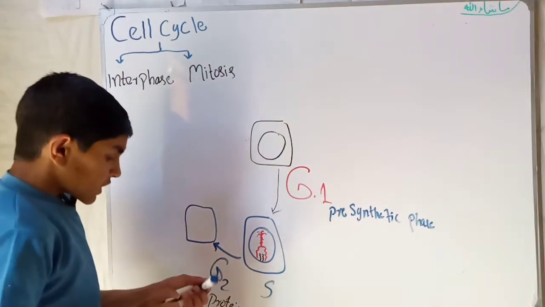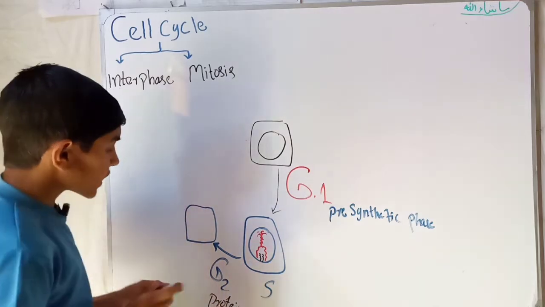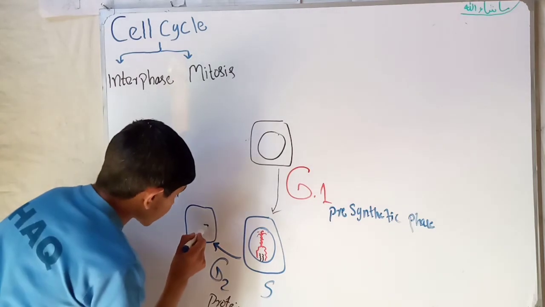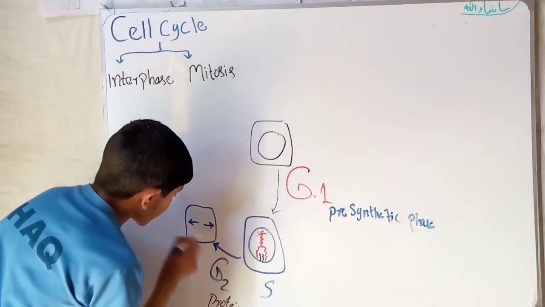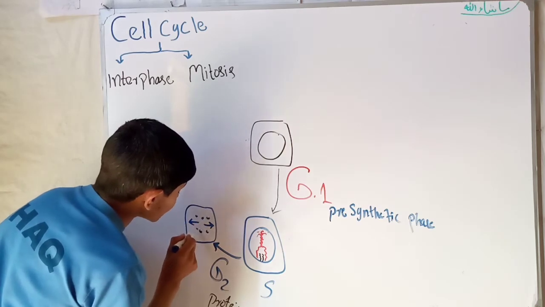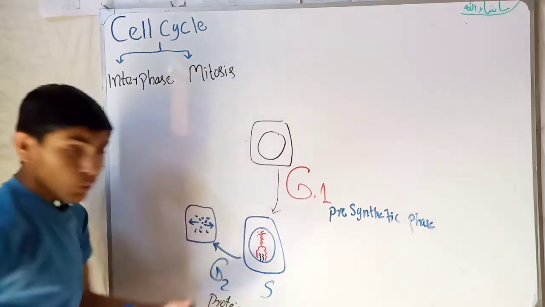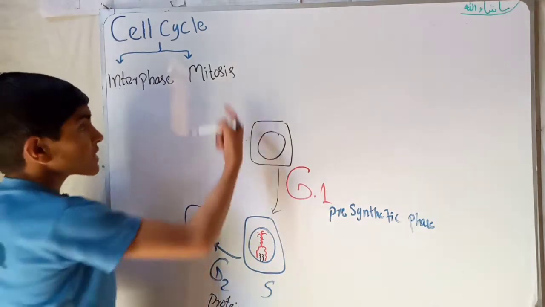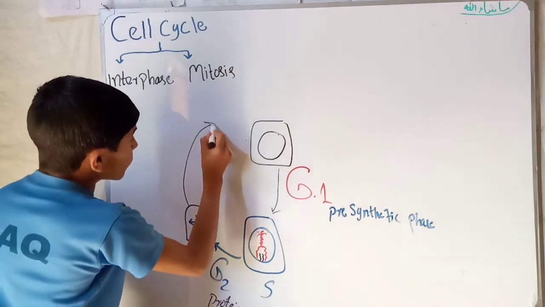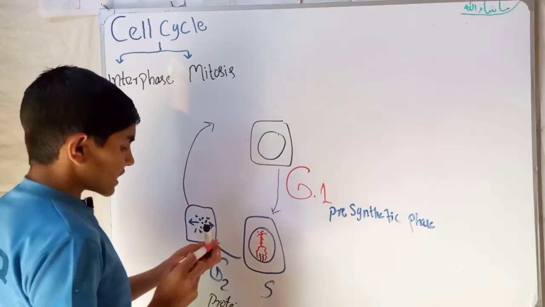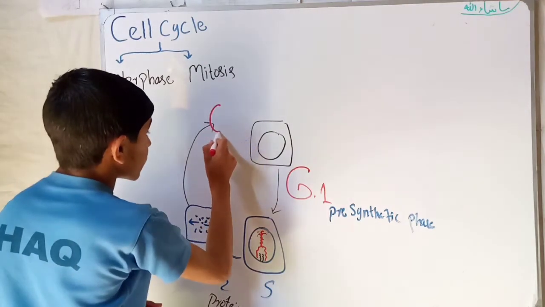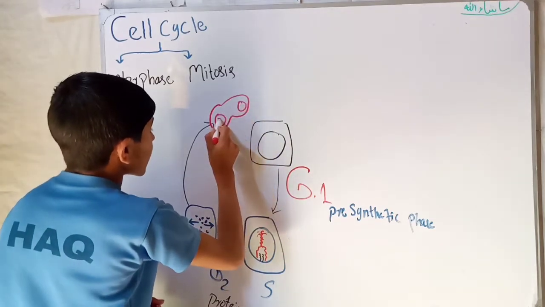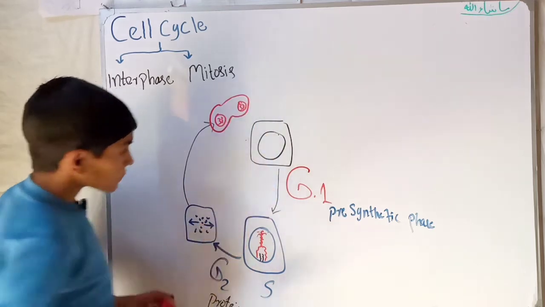Now in this cell the mitosis process starts, in which the genetic material moves to opposite poles of the cell, and then it undergoes the whole phases of mitosis and eventually gives us two cells. This also has a nucleus, this also has a nucleus, and has genetic material of its own.